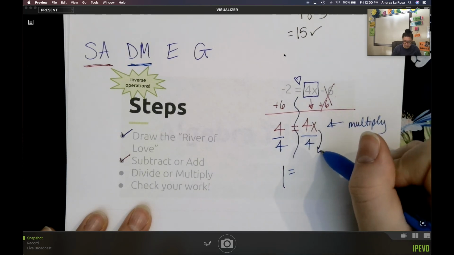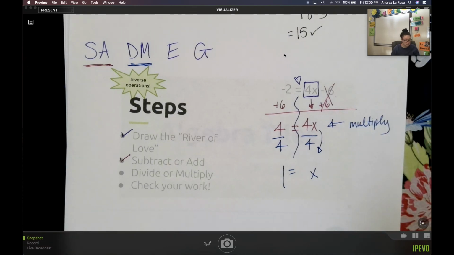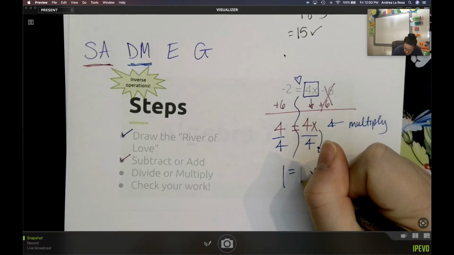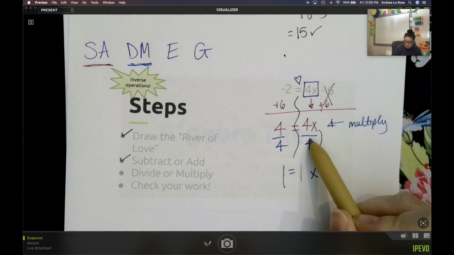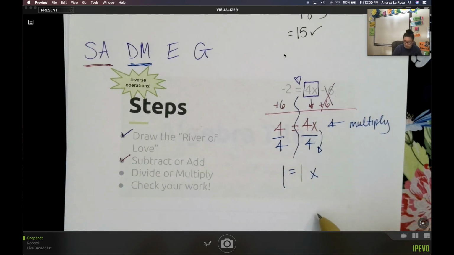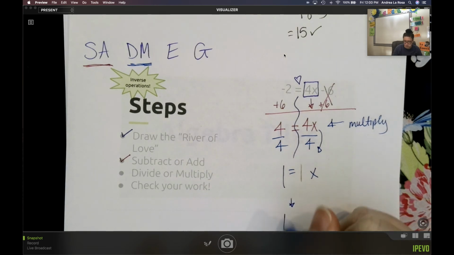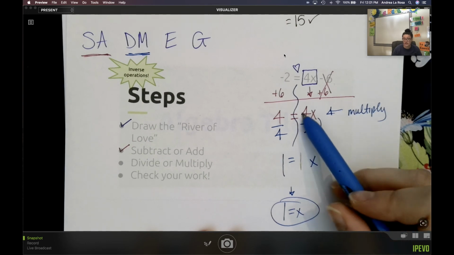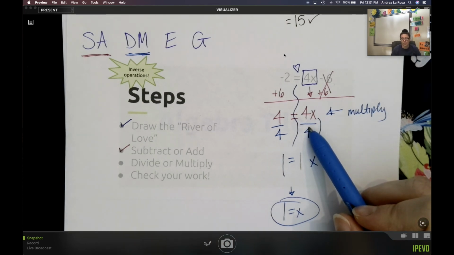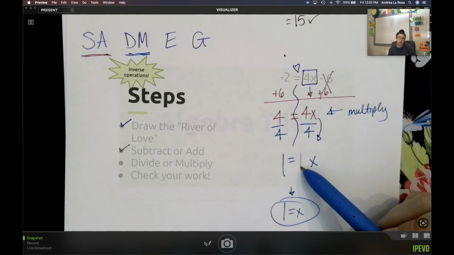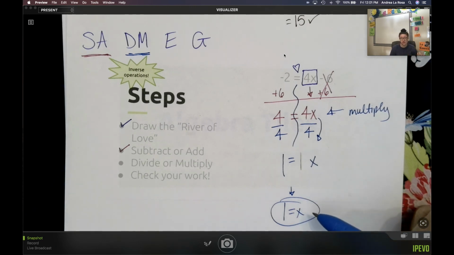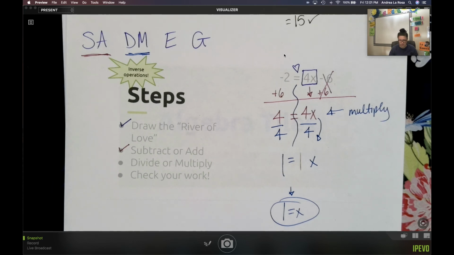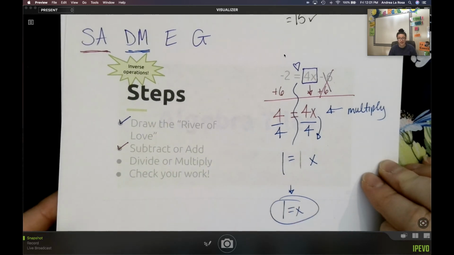I bring down that x, but really, there's this invisible 1. Because 4 over 4 simplifies to 1, like we just saw over there. There's an invisible 1 right there. But us being math people, we're not going to write it. We're just going to write 1 is equal to x like that. But do know that multiplication and division, I say they make a 0 pair, both multiplication and division, they really make a 1. And we don't write those 1s. We're lazy. We work smarter, not harder. So for that one, we get that 1 is equal to x.